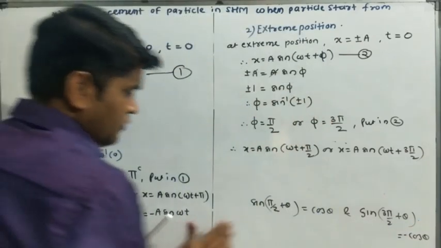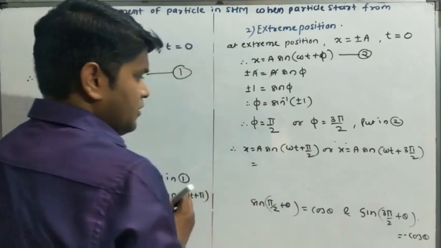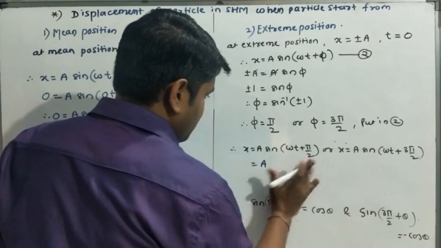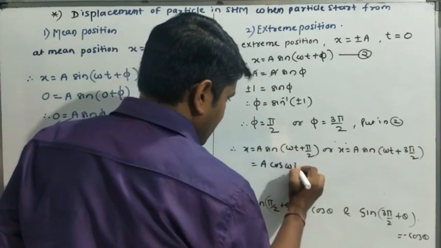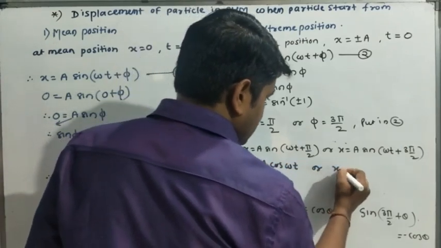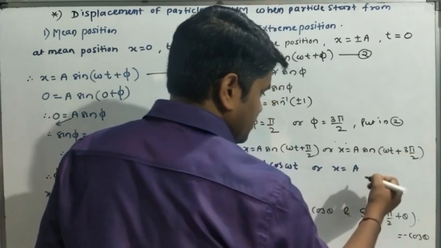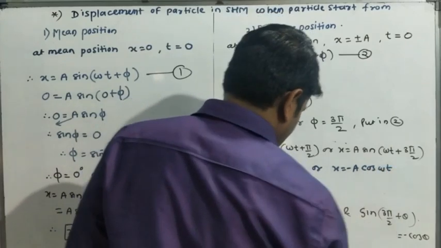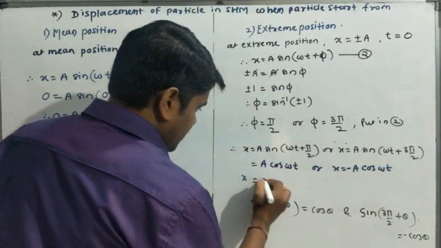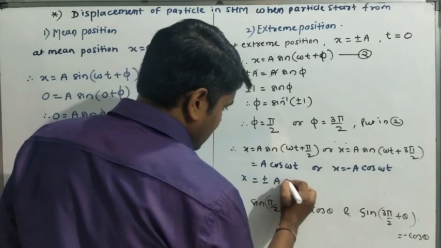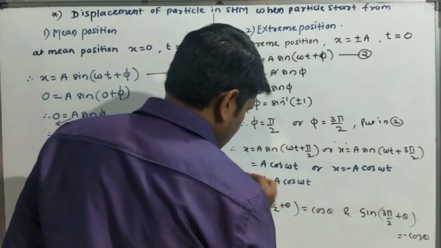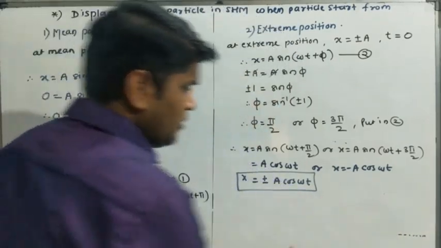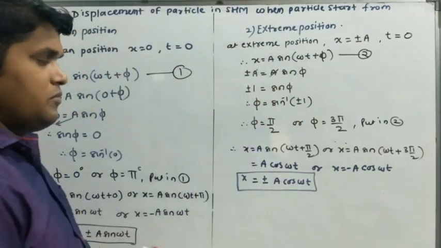Understood? So we get its answer. Its answer is a cos omega t, or its answer is a, and its answer is minus. So writing minus here, a into cos of omega t. Understood? So finally we get x is equal to plus or minus a cos omega t. This is the expression for displacement of particle when it starts from the negative extreme position.